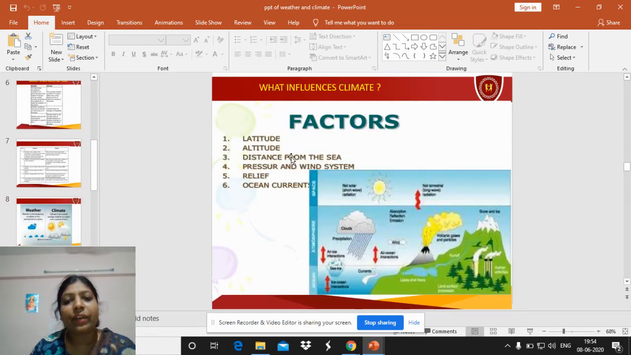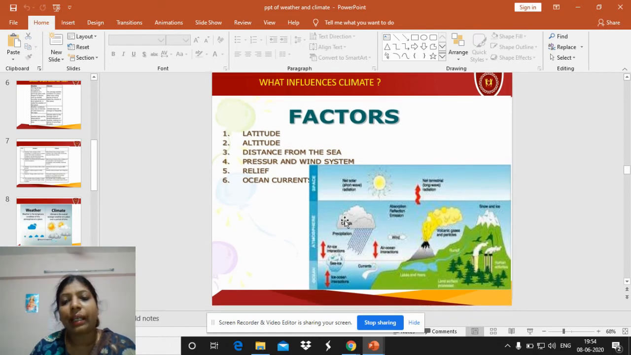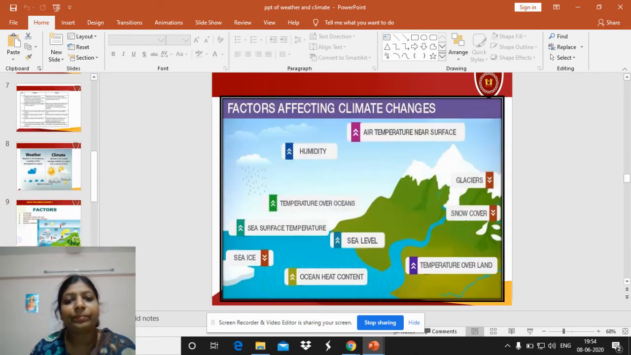Now, factors which affect the climate: latitudes, longitudes, altitudes, distance from the sea, atmospheric pressure and wind system, the flow of the winds, and the oceanic currents. All these change the climate over a period of time. Okay, now we will discuss each one.